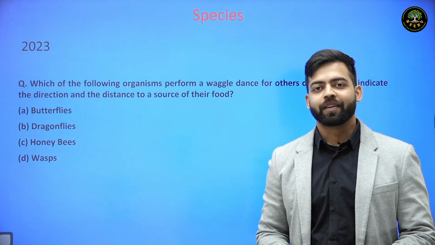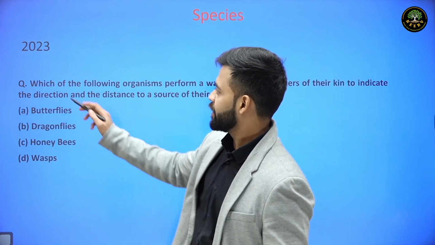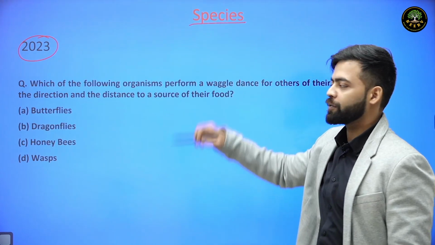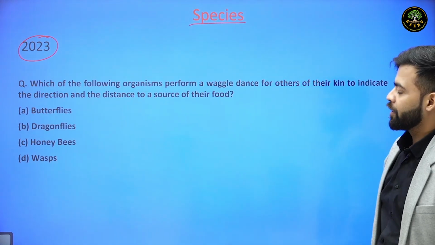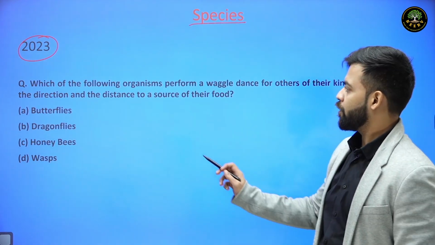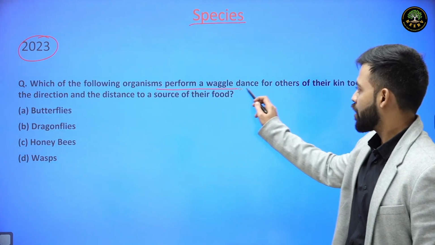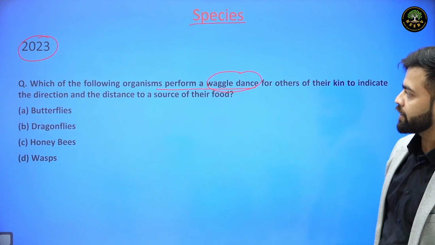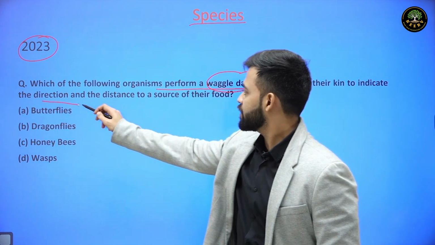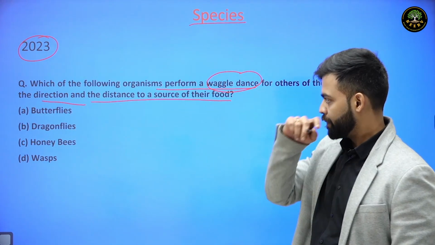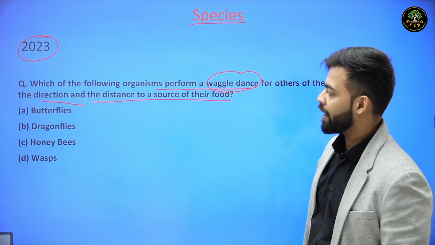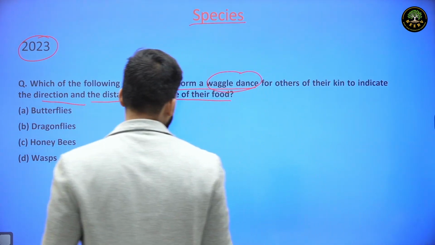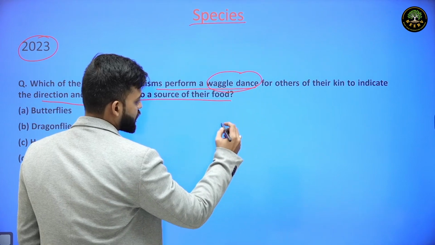Hello and welcome. Let us discuss this question that came in the year 2023 and is related to the topic species in environment. The question is, which of the following organisms perform waggle dance for others of their kin to indicate the direction and distance to source of their food? A. Butterflies, B. Dragonflies, C. Honeybees, or D. Wasp.